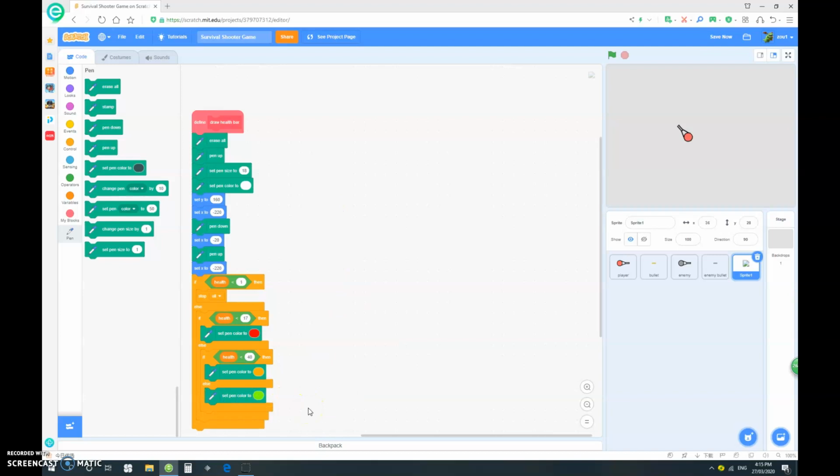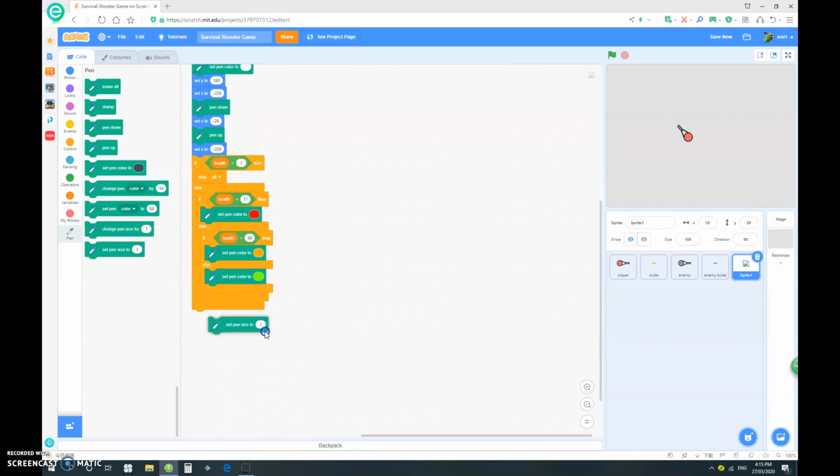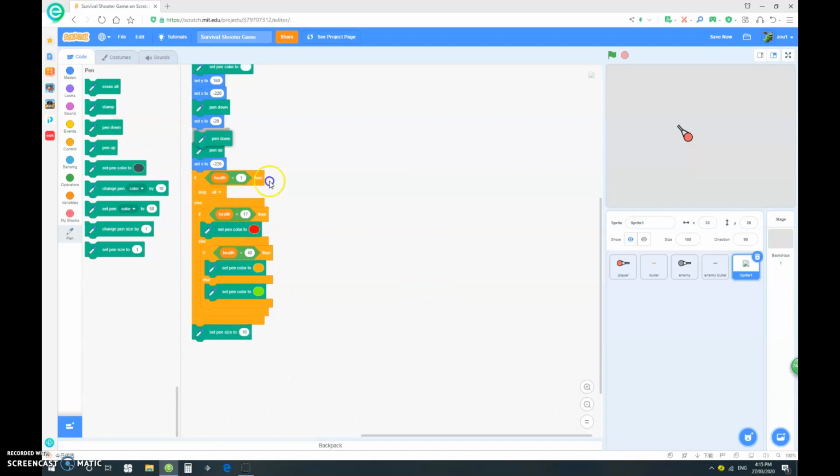Okay, cool. So let's set pen size to, let's just say 10. And we want to pen down.